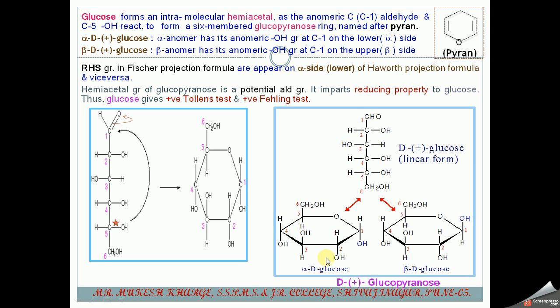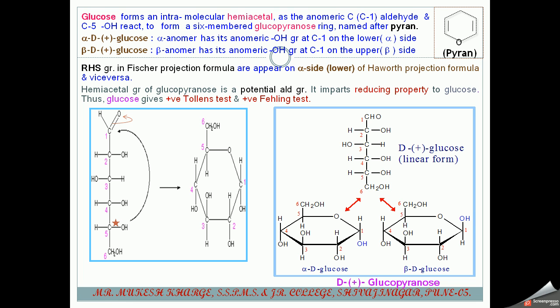That glucopyranose can be written in two different forms. If this OH group is towards the lower side, then it is known as alpha D glucopyranose. If that OH group on the first carbon, that is the anomeric carbon, is on the upper side, then it is known as beta D glucopyranose.